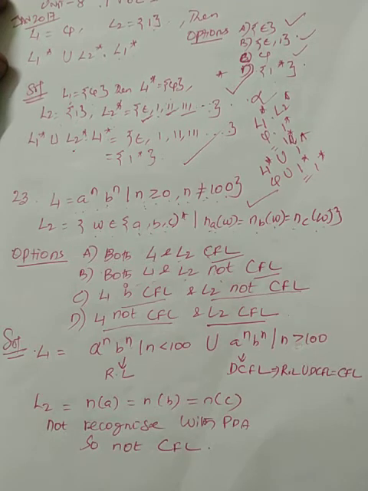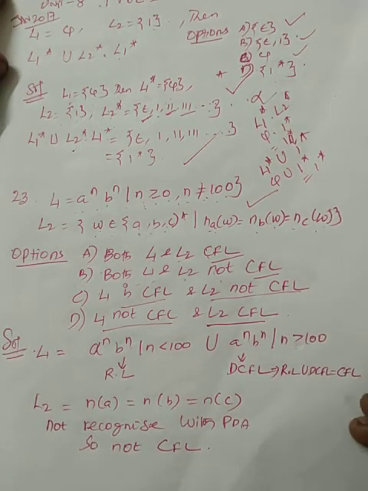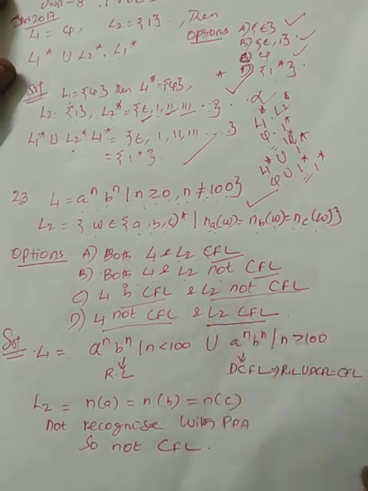We know finite automata, push-down automata, and Turing machine, and with the help of those we want to conclude the answer.